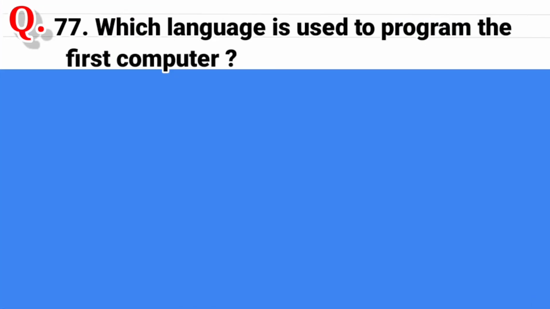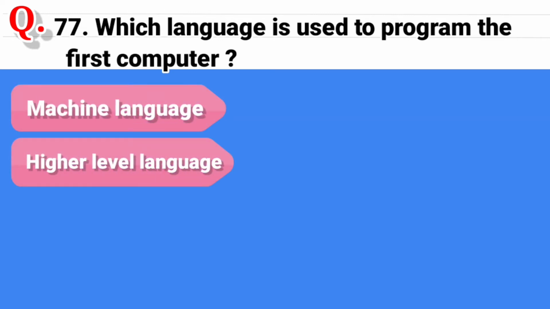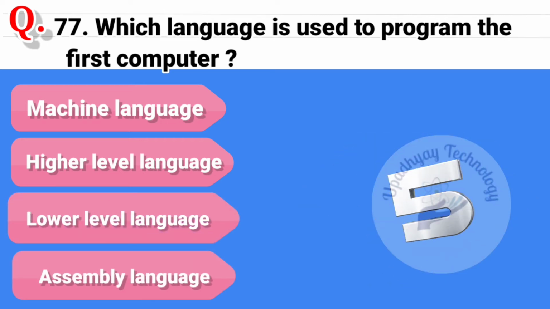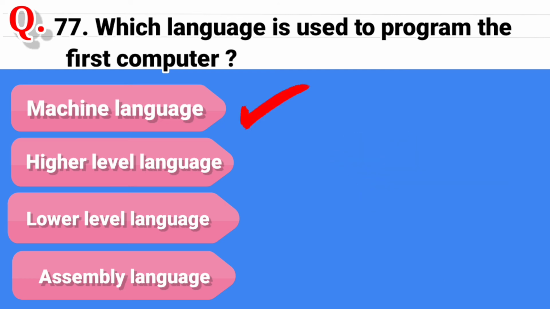Question 77. Which language is used to program the first computer? And the options are machine language, second option is higher level language, third option is lower level language, and the last option is assembly language. And the correct answer is machine language.